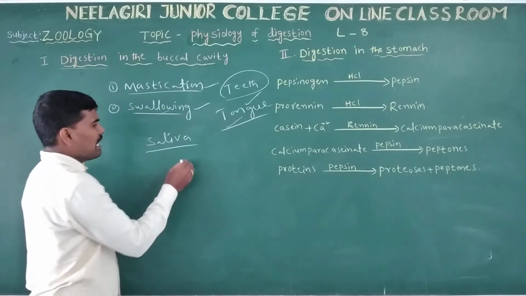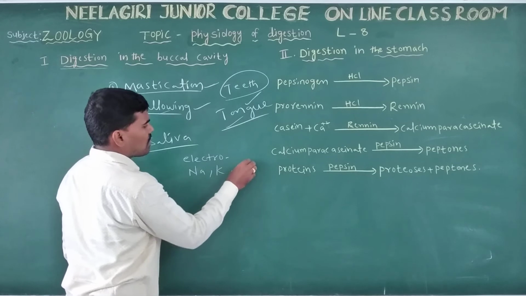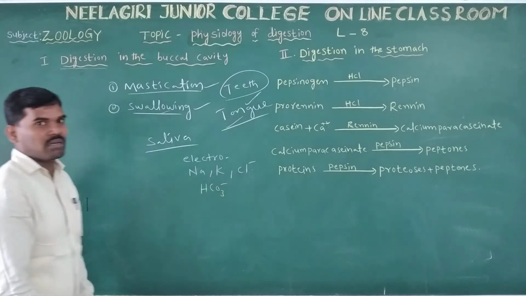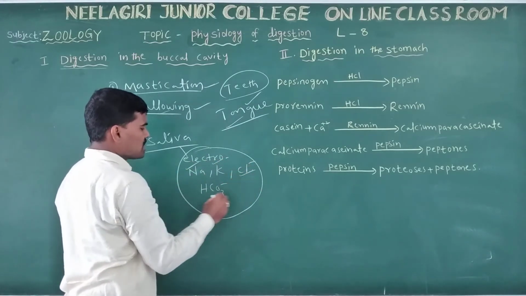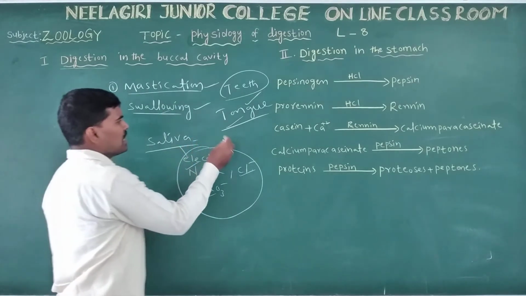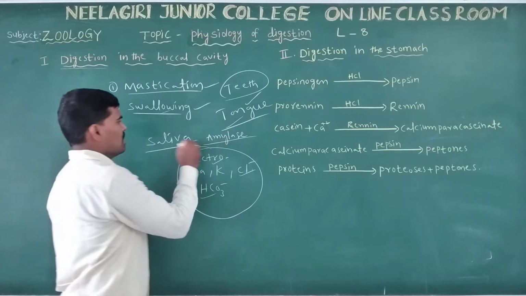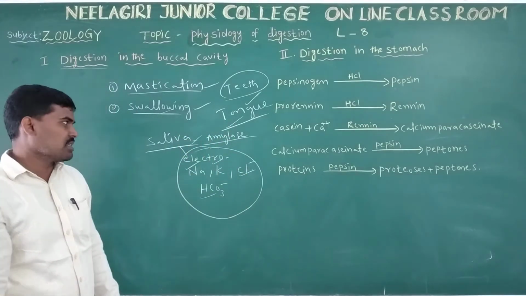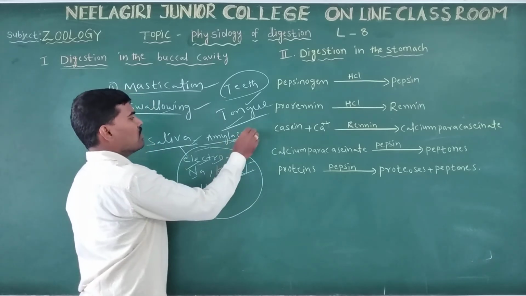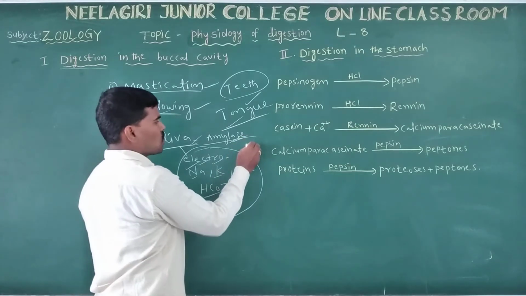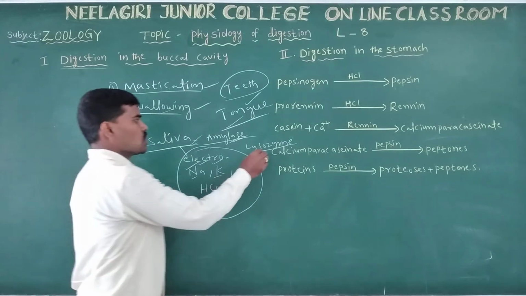The saliva contains electrolytes: sodium, potassium, chloride and bicarbonate ions, and a small amount of amylase and lysozyme enzymes. The salivary glands we already discussed.